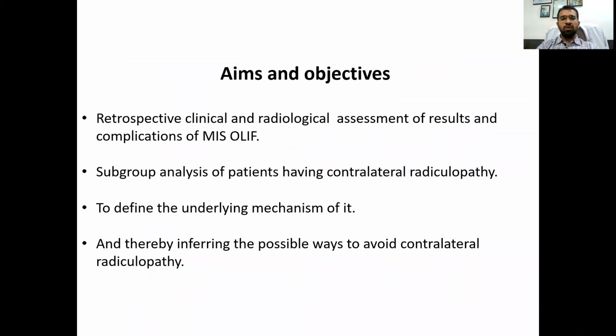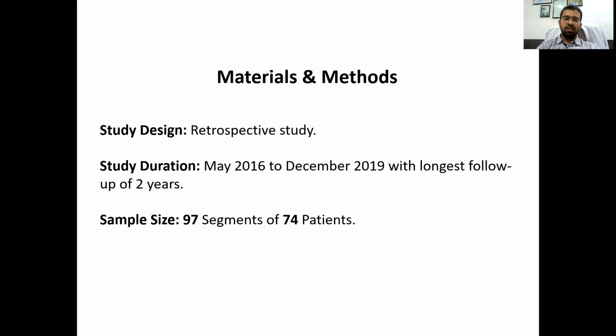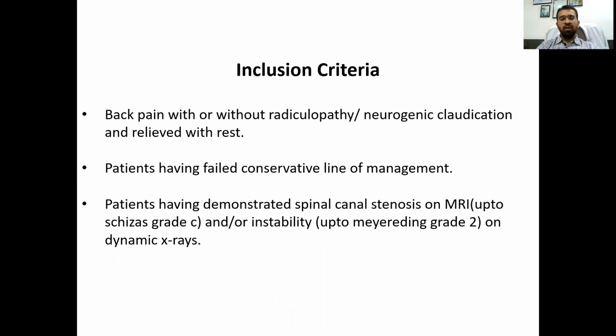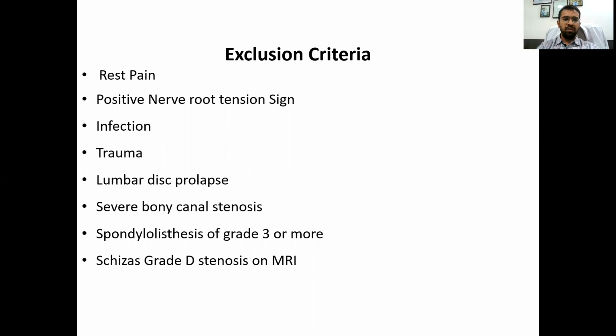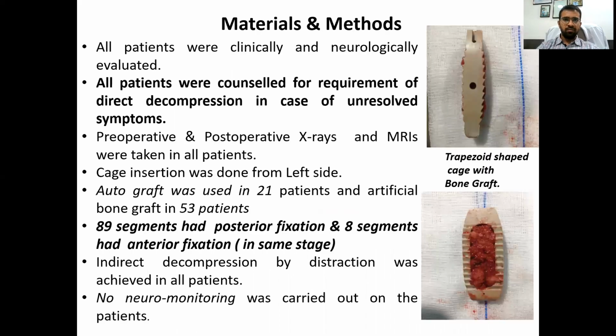The aim of this study was to retrospectively analyze all the patients with this particular complication in our series, to define the underlying mechanism and thereby infer possible ways to avoid it. This study was conducted across 3 years and we included 74 patients with 97 segments. All patients who required MIS OLIF due to neurogenic claudication, radiologically and clinically, were included, and any patient with exclusion signs or symptoms on radiological or clinical assessment were excluded.